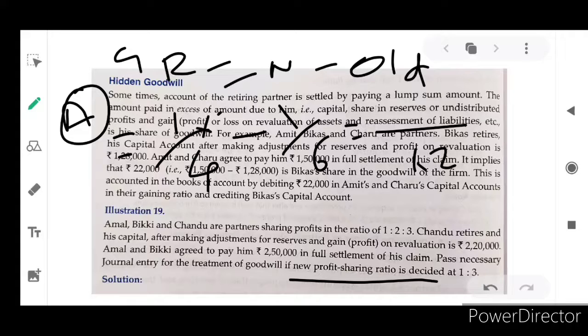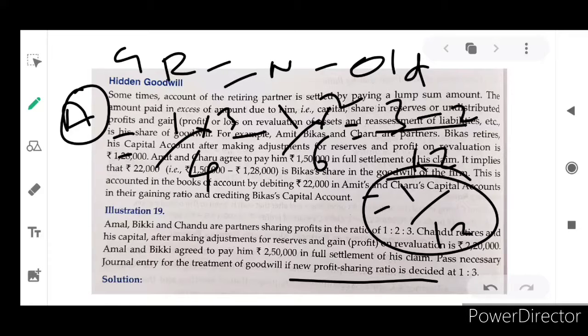First it will be multiplied by 3, second it will be multiplied by 2. So 1 into 3 is 3 and 1 into 2 is 2. So 1/12 is the gaining proportion for Amal.